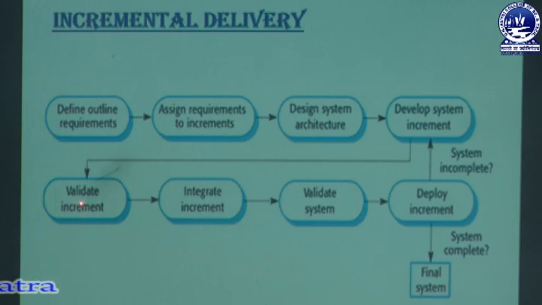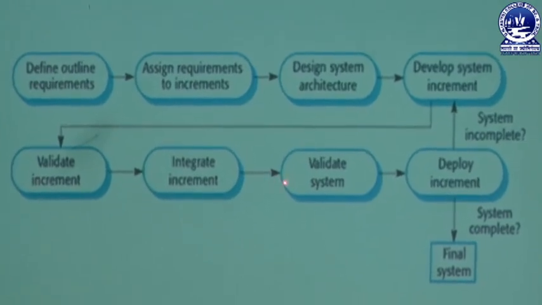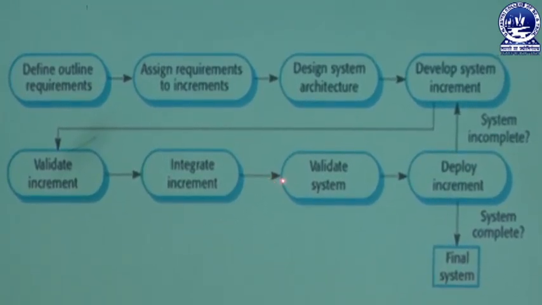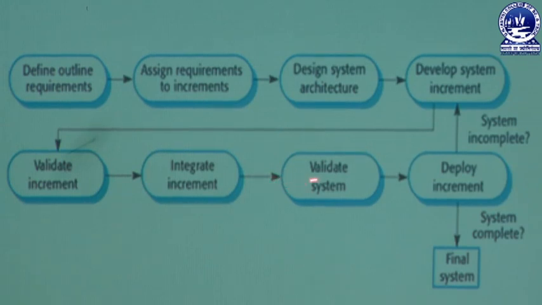So after the increment is validated by the customer proxy, we will go for integrating the increment. Then after that we will go for validating the system. So what is integrate increment? That means if we have 4 to 5 increments, then at the second increment we need to integrate the second increment with the first increment. Then validate system means after integration of the first and second increment, we have to validate the whole system. Then we will go for deploy increment. That means we are going to deliver the increment to the customer.